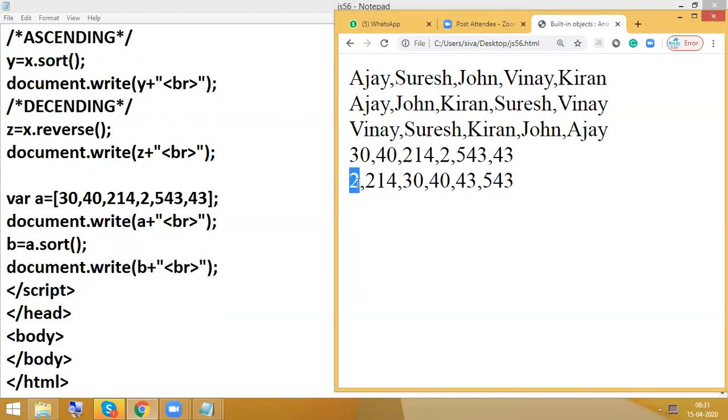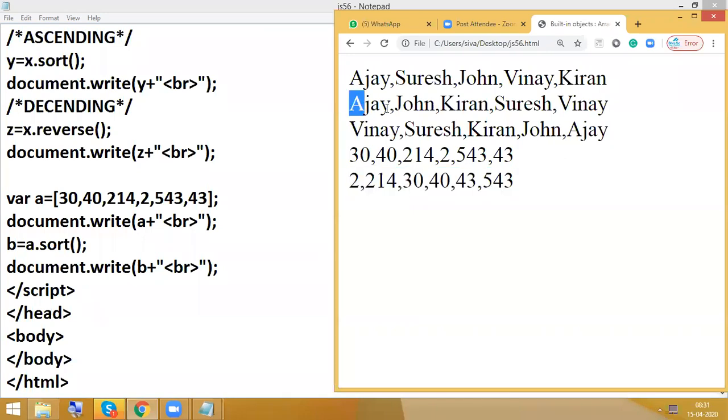See here, 2, 2, here 3, 4, 4. Here in two places 4 is there. After that, we have 0 and this is 3. So this is something like the alphabetical concept only.